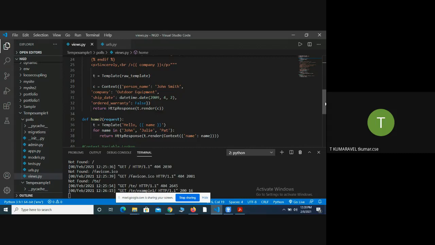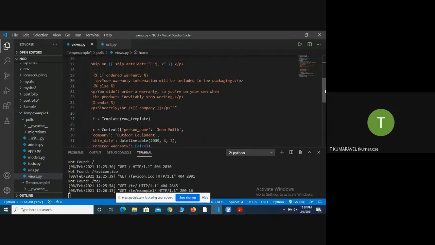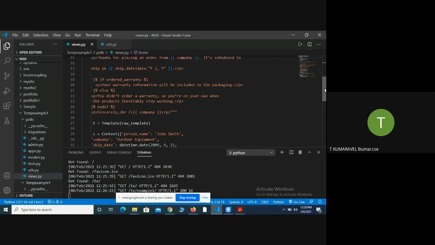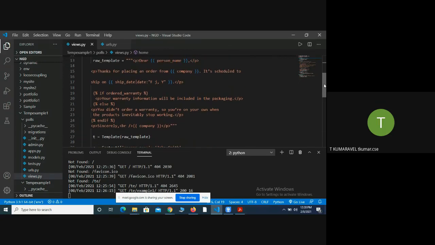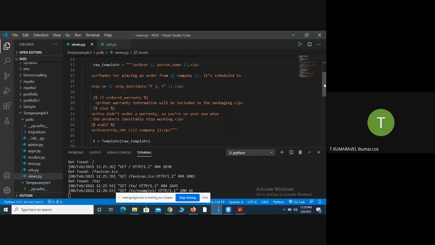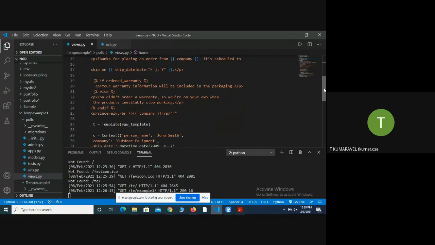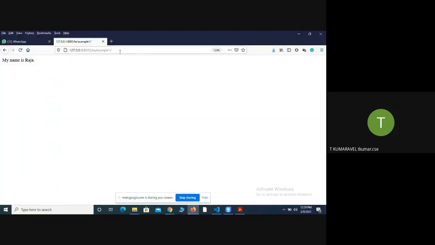So what happened? In the string variable, in the places where variables are available, instead of the variable name it will be replaced with the respective value. When I execute, for example, this is the string value raw template. Wherever person name occurs, instead of person name it will be replaced with the respective value, John Smith. I will execute the program, and you will get some clarification.